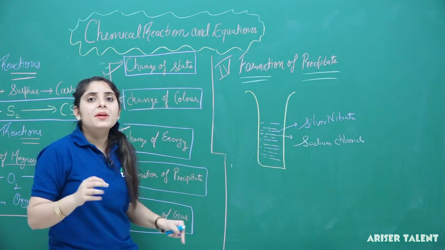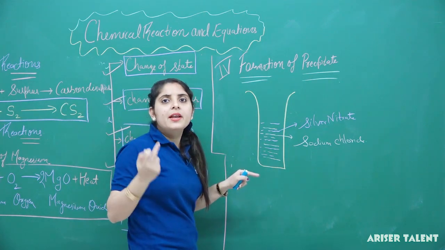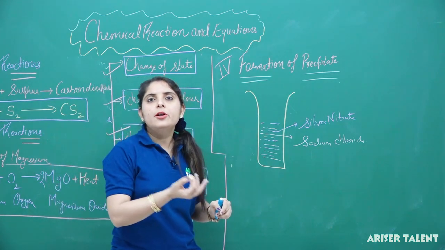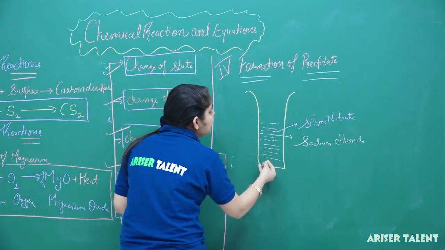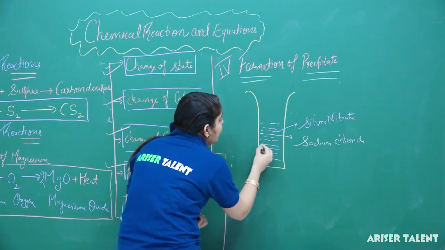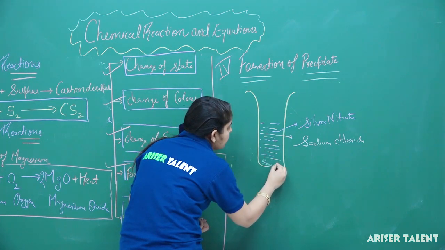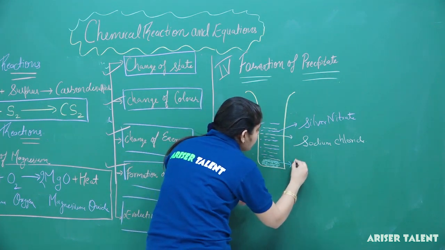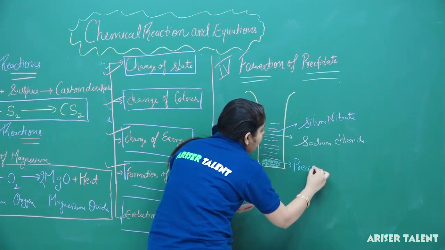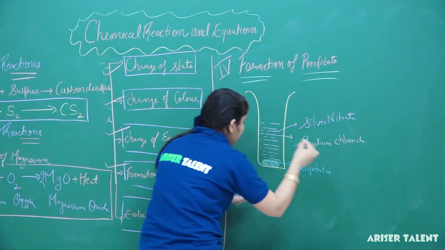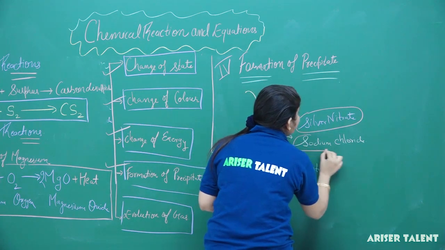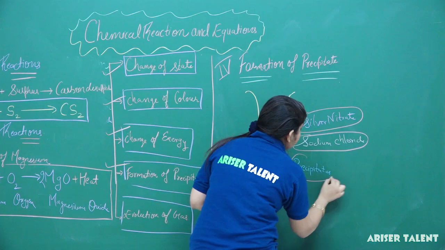After some time, on mixing these two, one liquid and one solid, silver nitrate is in the liquid form and the NaCl we will have in the particulate or crystal form. What we will see is that we will obtain the precipitate in this reaction, which will settle at the bottom of the container. So these are actually the precipitates. In certain chemical reactions, a precipitate will be formed, which is the characteristic of that particular reaction.